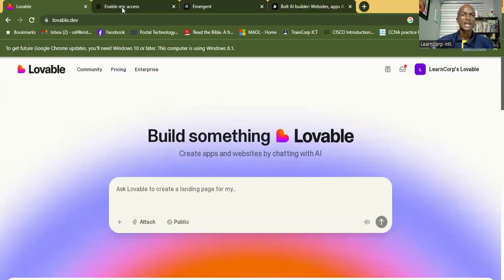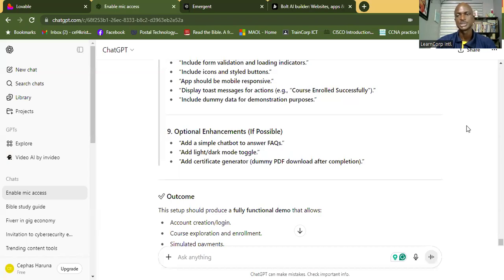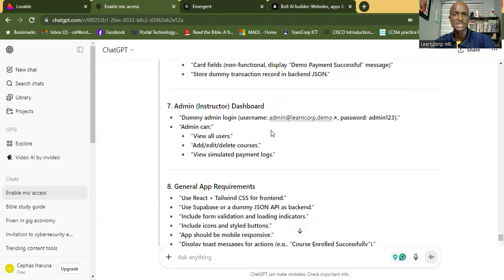So let's go back. Now I already created my prompt using ChatGPT. It took me a long while. It took me almost an hour. As a matter of fact, I had to ask ChatGPT to hold it, to just pause right there and not continue because it's taking a while. Whatever it has, let's make do with it, all right? So it's very simple. These are the processes. These are the prompts that it created for me.